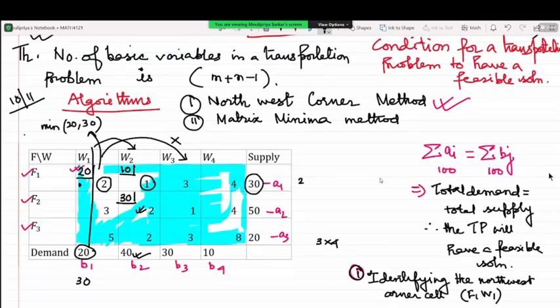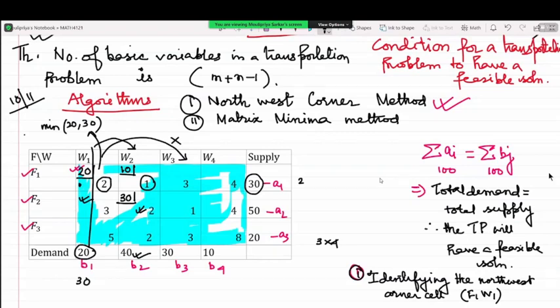When you allocated 10 units to W2, what does it mean? It means W2 still has a demand of 30 more units. So I have to look at the next northwest corner cell. Technically speaking, this cell is the next northwest corner cell. Am I right? But ma'am, can we allocate any amount to that cell? Is it possible?